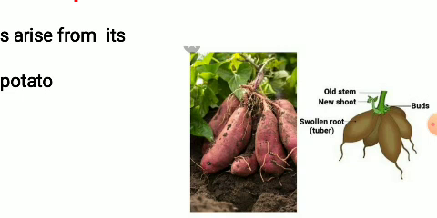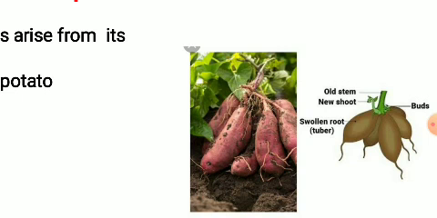From the upper end of the sweet potato, you can observe the bud region is present, and from that bud region a small shoot appears, that is, the stem starts growing. Here in the picture, the old stem is already present, and from the old bud region a new shoot starts arising.